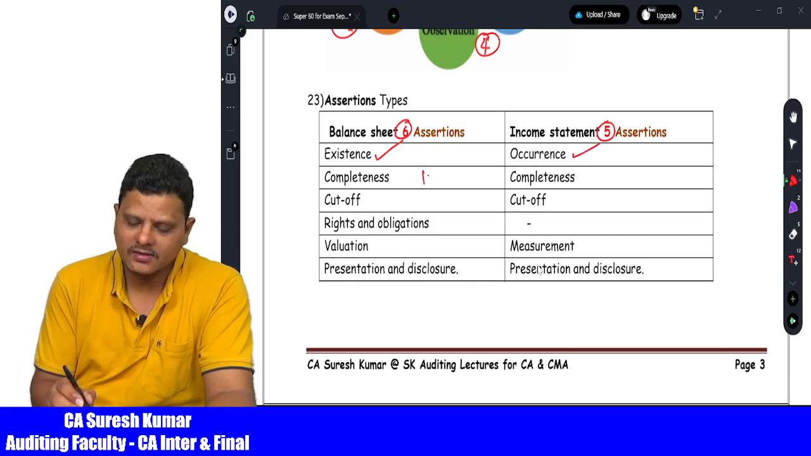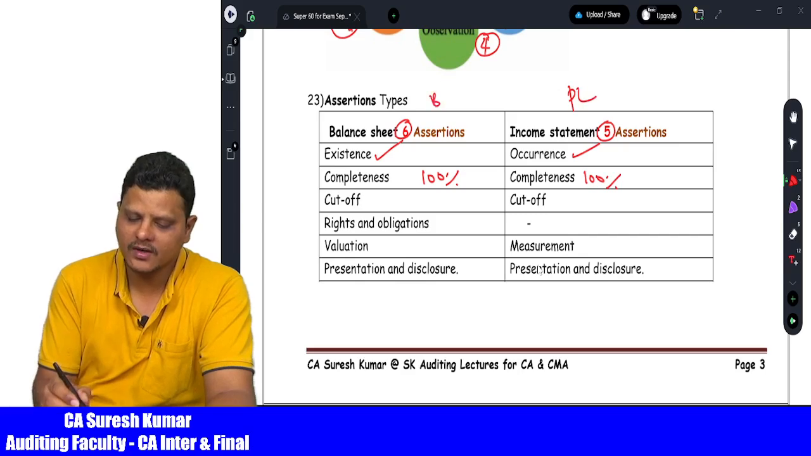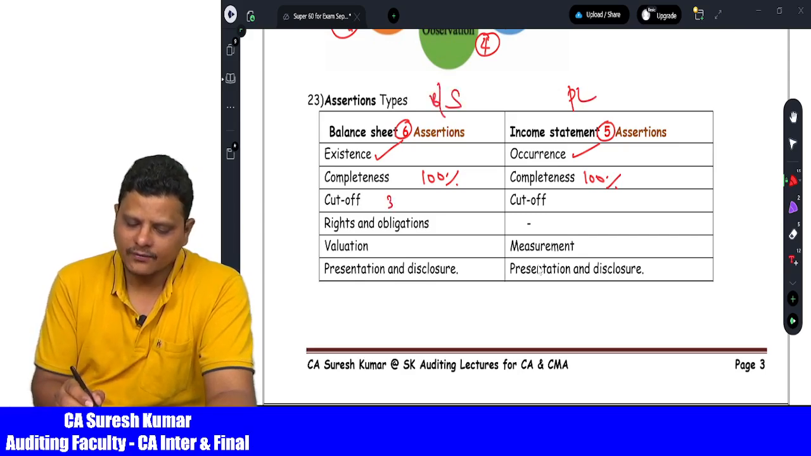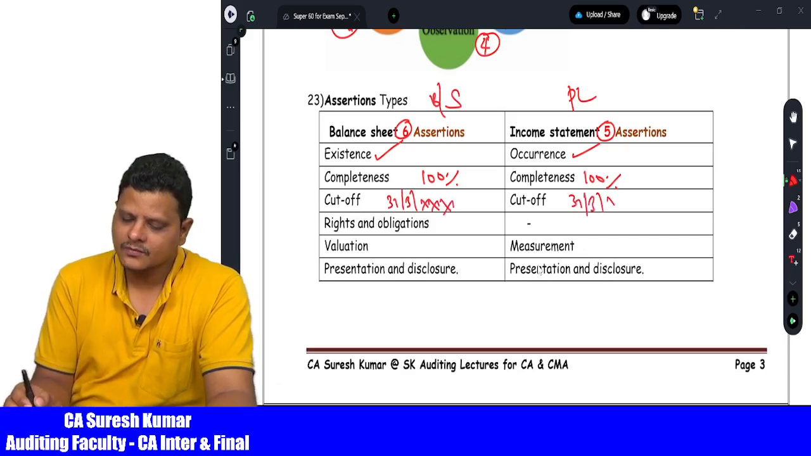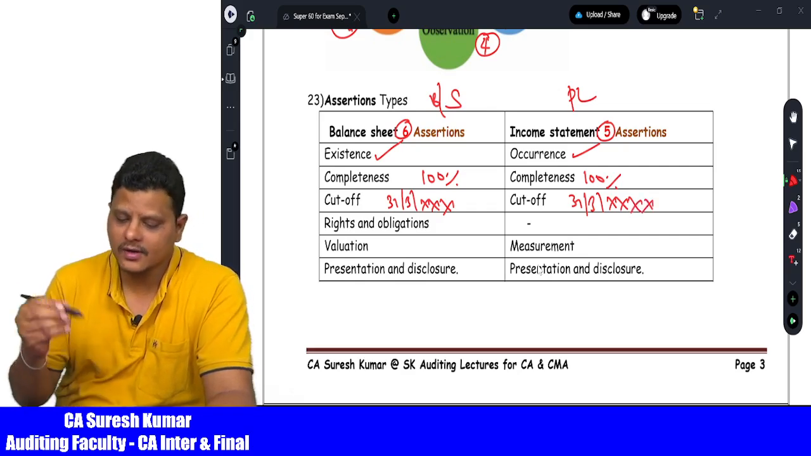Then completeness, all transactions are 100% recorded. Here also all transactions are 100% recorded. It applies to profit and loss, and to the balance sheet. Then cutoff, as on 31st March of the particular financial year, transactions have been recorded. So next year's transactions are not recorded in the previous year, and previous year's transactions are not recorded in the next year.